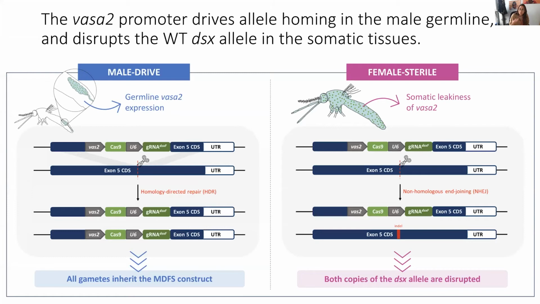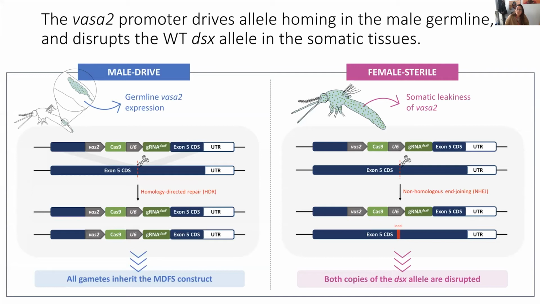And so because of this activity, Cas9 will also cleave to some extent alleles in the somatic cells of this female, so double-sex alleles, which will then be repaired, this time because we're outside of the germline, through a process called non-homologous end joining. So this is an error-prone mechanism that typically inserts indels at the cleaved sequence and will disrupt the coding sequence of the gene.